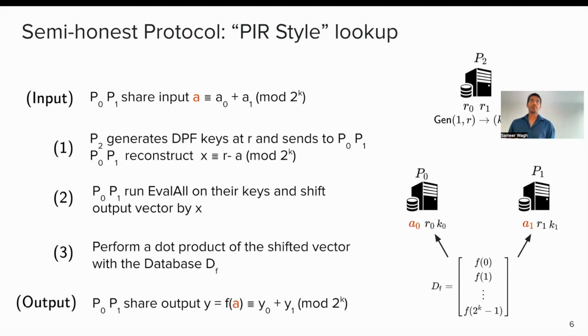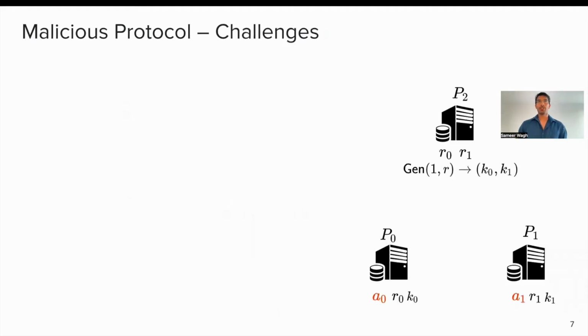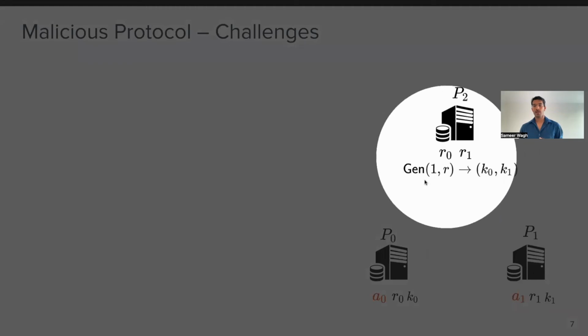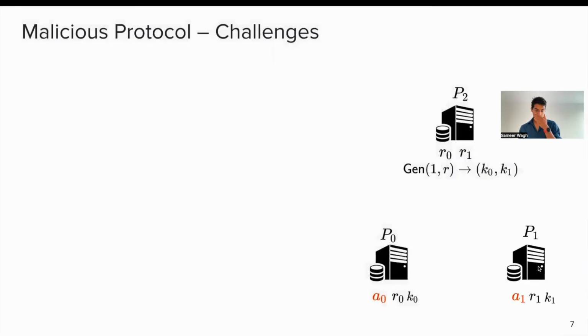With that, I'm going to jump into the next part, which is really the more interesting part of this work: how do you make this protocol maliciously secure? In particular, I have the same components here. We have the generation of R0 and R1, and then we have the other parties, P0 and P1, which are doing the two-party computation.